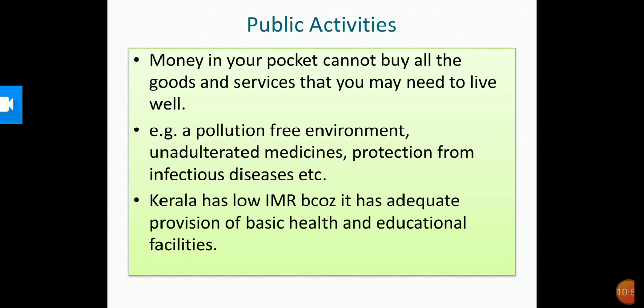The problem here does not end with IMR. For many important things in life, the best way, also the cheapest way, is to provide these goods and services collectively, like best education, best health facilities and all those things. What if no one other than you in your village or locality is interested in studying? Would you be able to study? No, not unless your parents could afford to send you to some private school elsewhere. So, you are actually able to study because many other children also want to study and because many people believe that education is a must for the children.